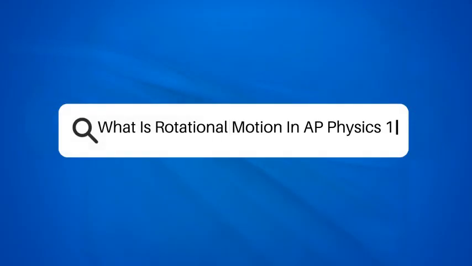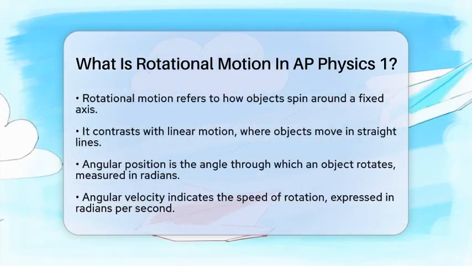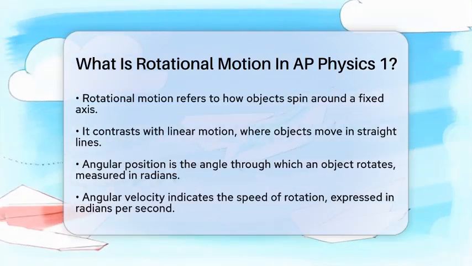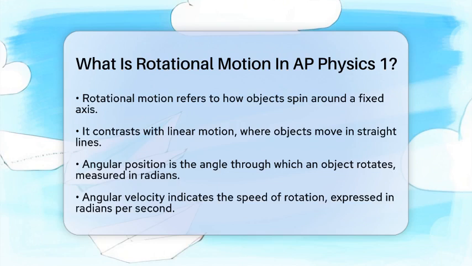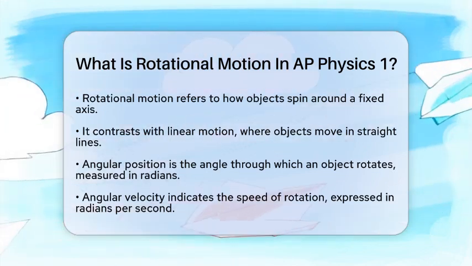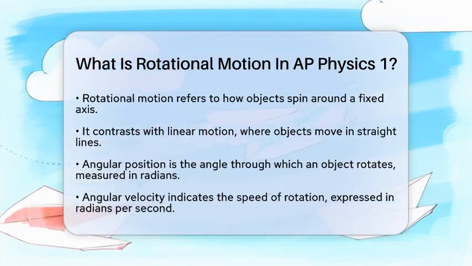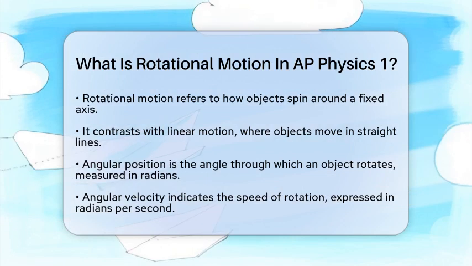What is rotational motion in AP Physics 1? Have you ever wondered how objects spin and rotate? In the world of physics, this fascinating movement is known as rotational motion. In the Advanced Placement Physics 1 course, understanding rotational motion is key to mastering the subject. Let's break it down in a way that makes it easy to grasp.